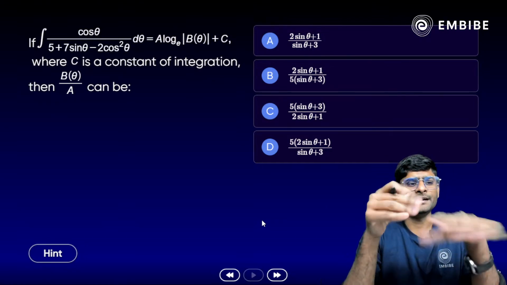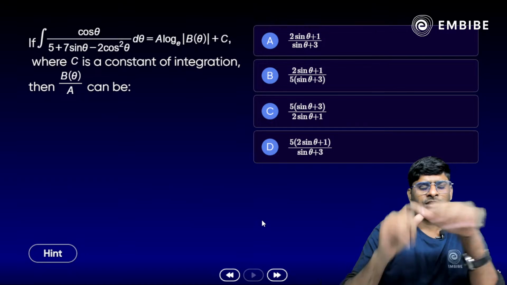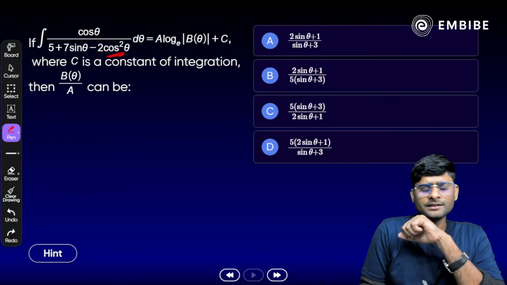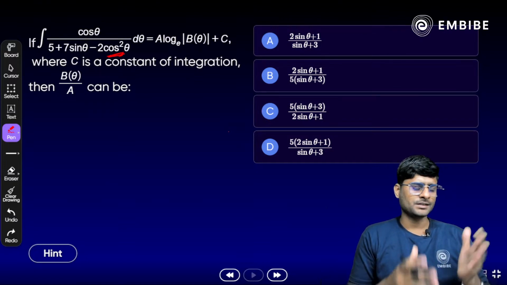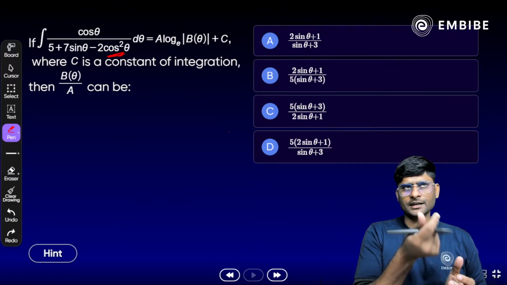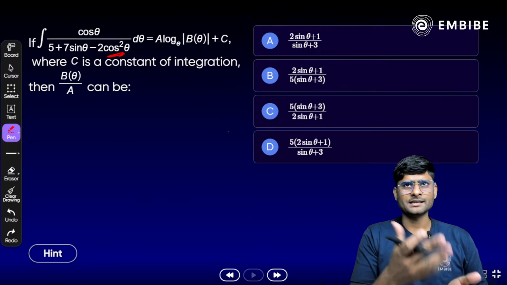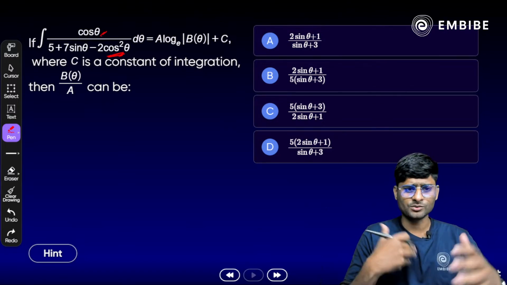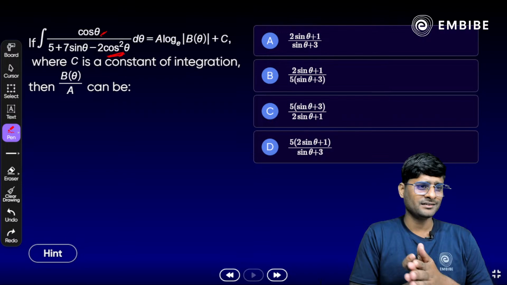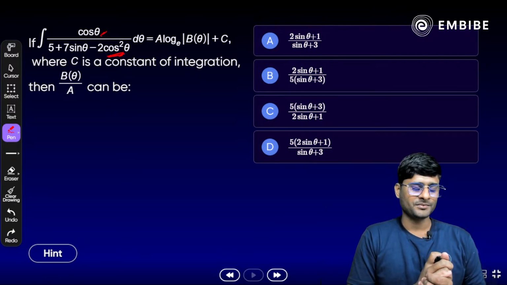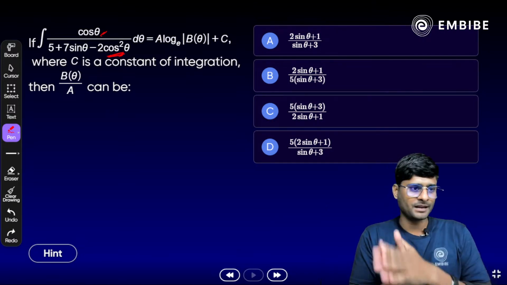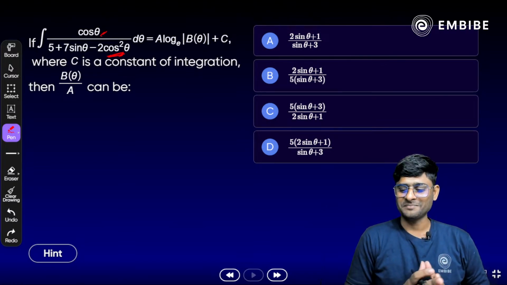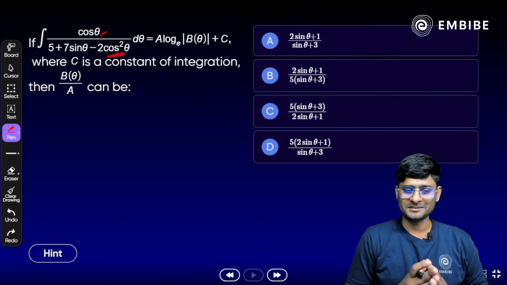Yes, I just give you a hint here. Okay, look at the denominator, we have a cos square theta. Try to convert it into sine term. Yes, we can write 1 minus sine square theta. Now in the denominator we have a sine theta and 1 minus sine square theta, and in the numerator we have a cos theta. So just assume sine theta is equal to something, x, y, z, whatever you like here. So sine theta you can assume y. Okay, so cos theta d theta will become dy here. Then make a perfect square. You will get the answer very, very quickly.